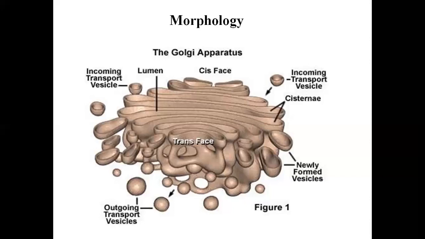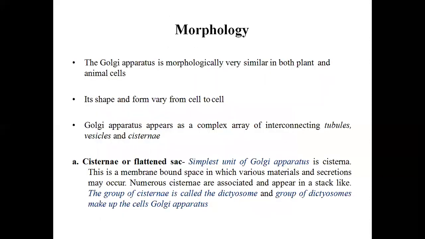Cisternae are also present inside the Golgi apparatus. The morphology is very similar in both plant and animal cells. Its shape and form vary from cell to cell.